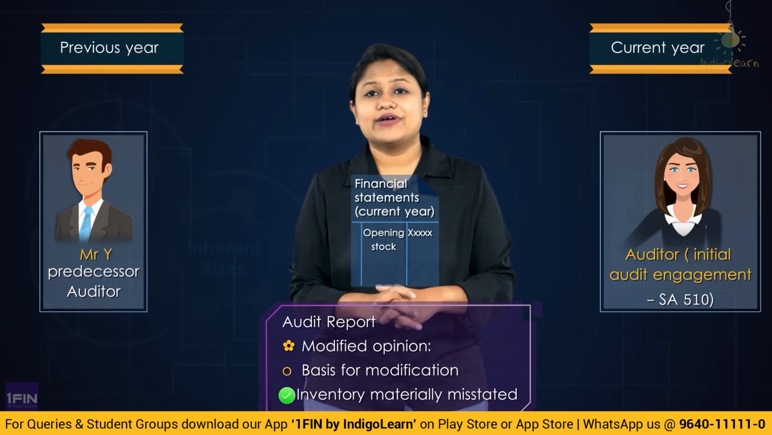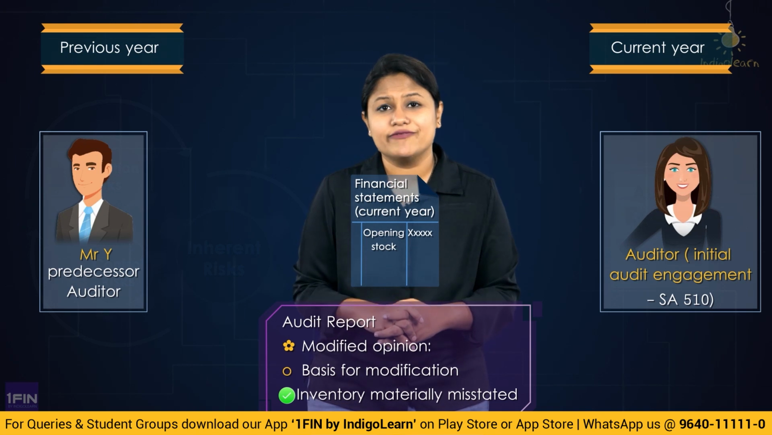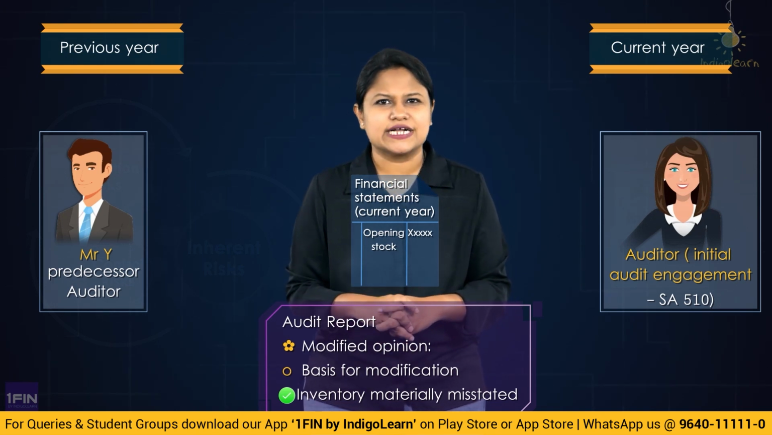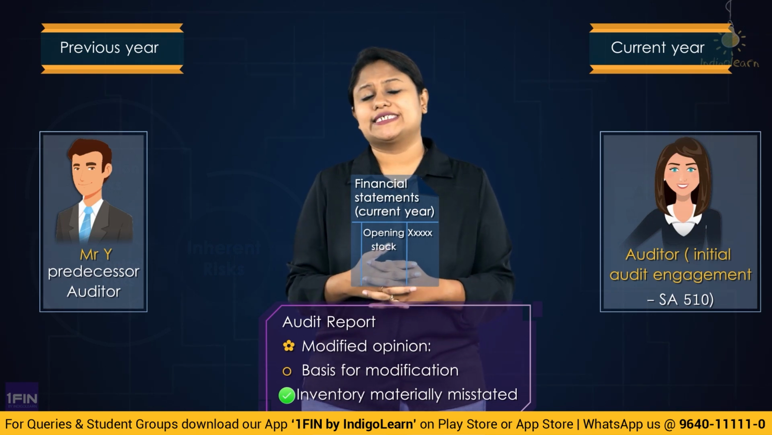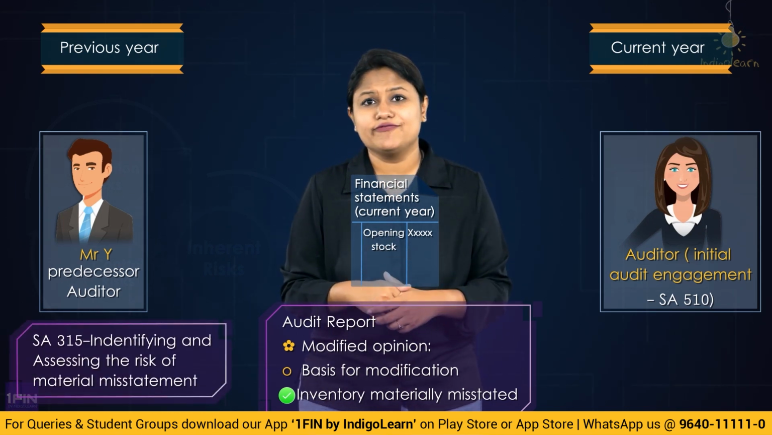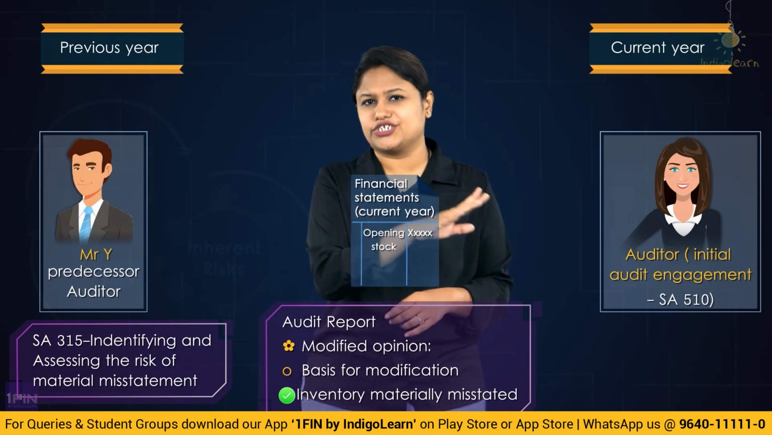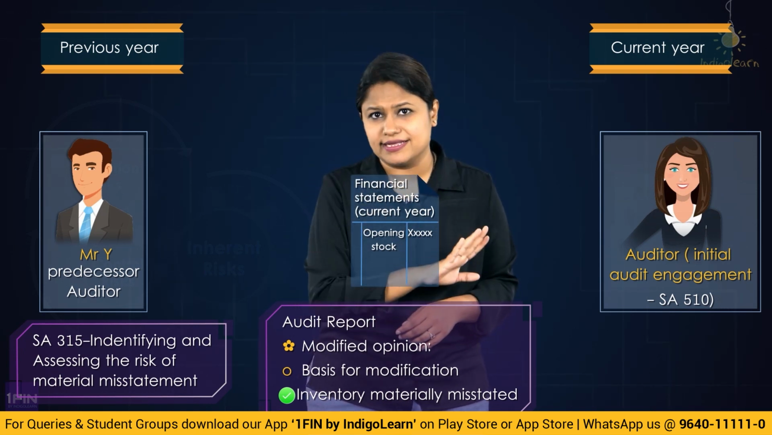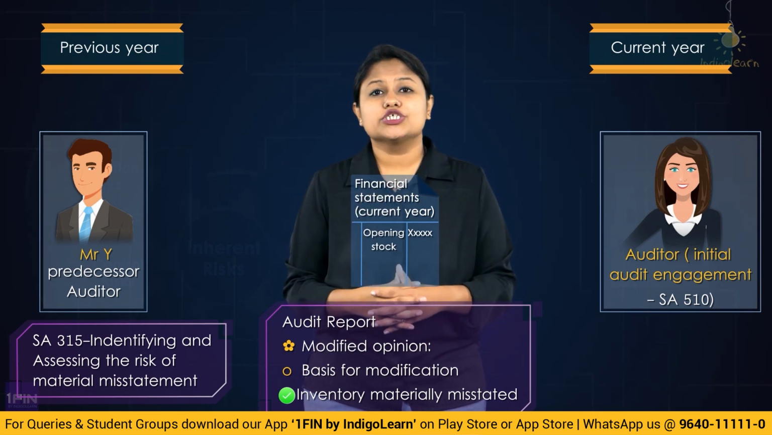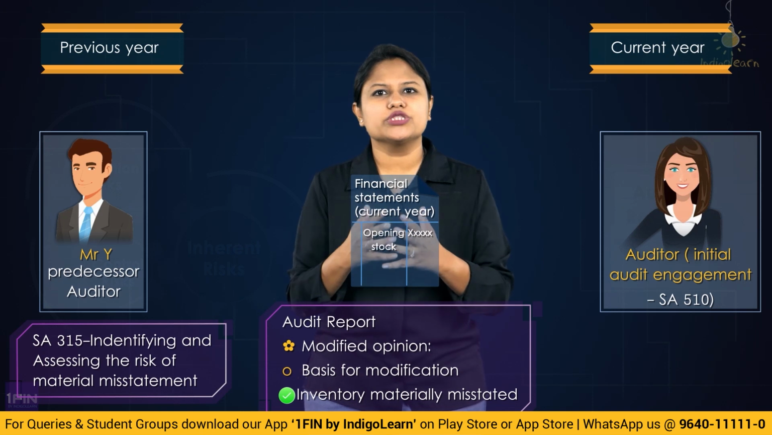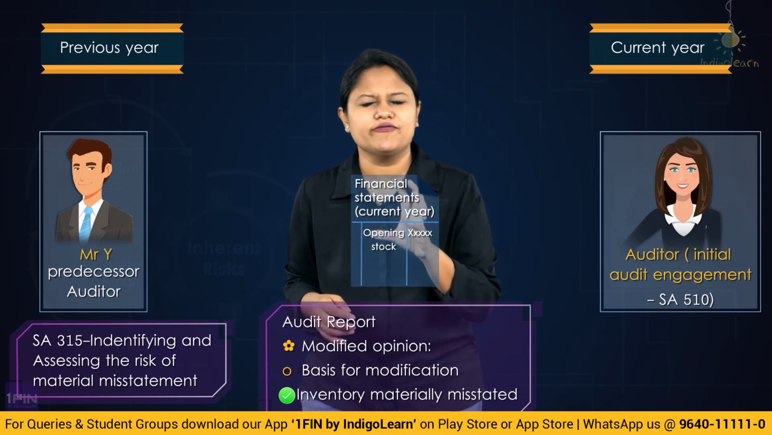Now, tell me, in the current year also, will you not double check or cross verify whether the inventory valuation has happened correctly or not? That means for inventory opening balance, are you going to consider it to be an area of risk of material misstatement? When you do SA 315, identifying and assessing the risk of material misstatement, don't you think this is going to give you an indication that in the inventory's opening balance, there is a scope for material misstatement? Correct? So what you will be doing here is, you will go through the audit report of the predecessor auditor and you will understand what was the reason for the modification.